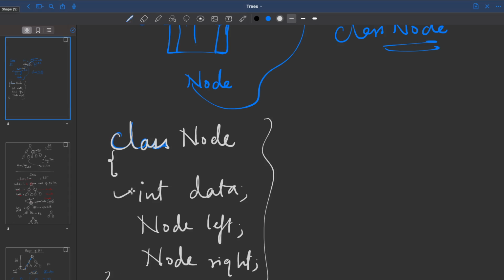I think this is fairly easy to understand, because if in the trees you're trying to store integer data, you would have int. If you're trying to store string data, instead of integer you would write String. If you want to store, let's say, float data, you would accordingly turn the data type into float. But might be some of you are wondering, why did I write Node left? Why did I write Node right?